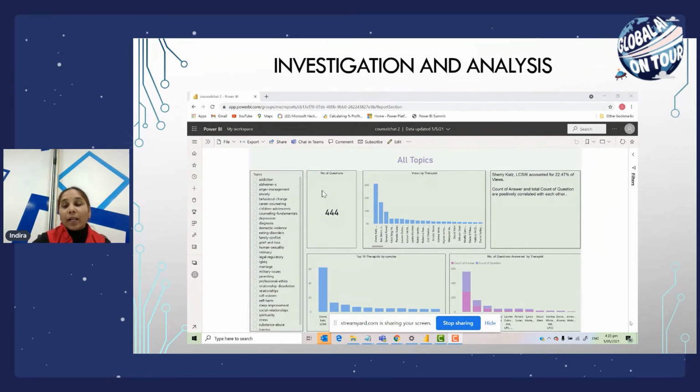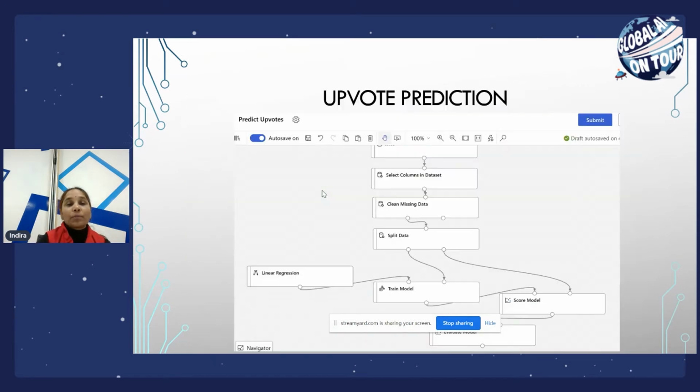And if you go through the investigation and analysis, this is just a screenshot of what I have shown you now. And this is just a screenshot of the Azure machine learning that we have done to predict the upvotes. We didn't get time to actually do the API for this one. So we just did some prediction using linear regression.